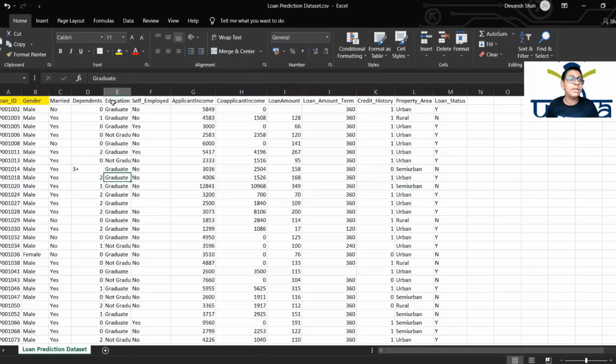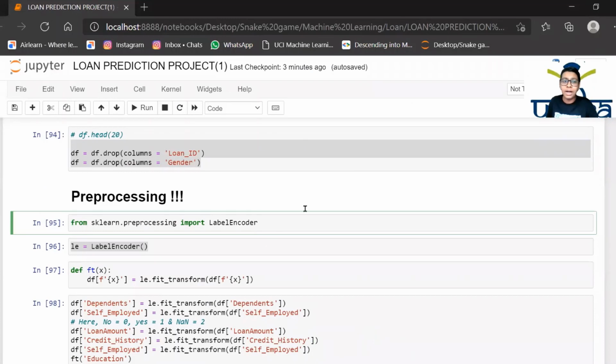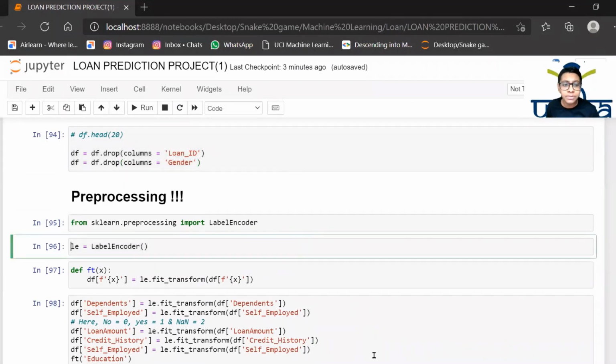Okay, understand that. Now we all obviously know that a computer understands only two digits, 0 and 1, binary. So if we give it text as an input, it will say, I don't know. That's where label encoder comes in, and it changes all this text to different numbers as we need.